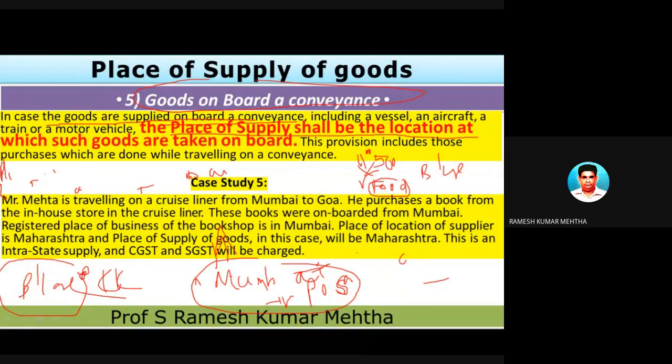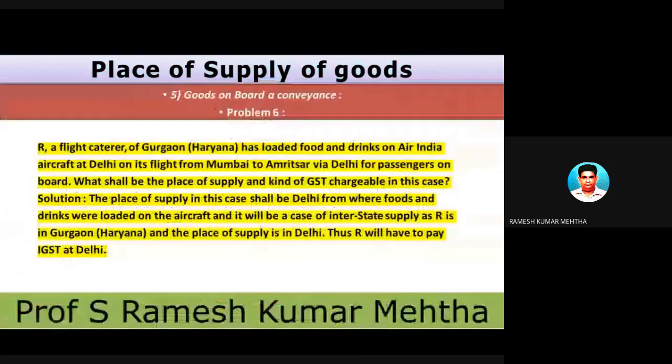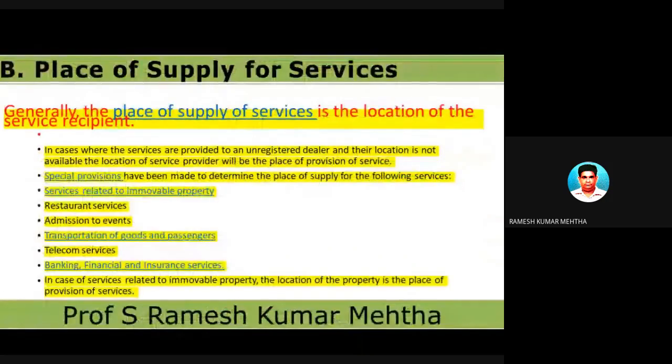So the goods are supplied by this person to Bombay. So Karnataka and Maharashtra are two different states, and it will be a case of interstate supply of goods and services, and we are going to levy 100% IGST. So this is the way you have to understand the situation. So all these five particular situations of supply of goods are hopefully understood by you.